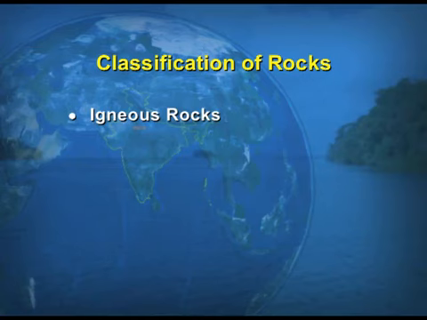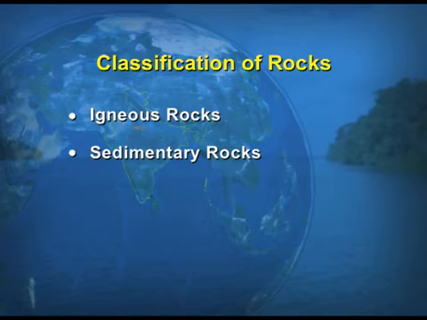Now the second type of rocks is sedimentary rocks. As the name suggests, the sedimentation of the particles in different forms leads to the formation of the sedimentary rocks. This deposition of the sediments may be by different agents. It can be a river, wind, glacier or the sea waves. When they deposit the material, which is known as the sediments, that leads to the sedimentation of the material, and the rock formed is known as sedimentary rock.